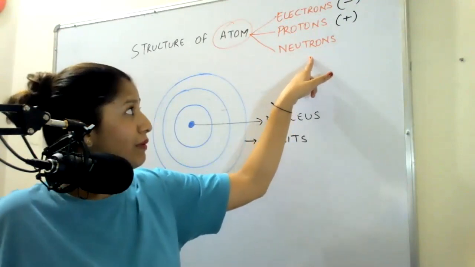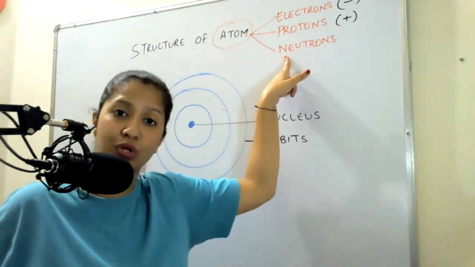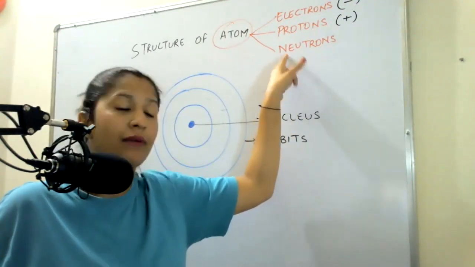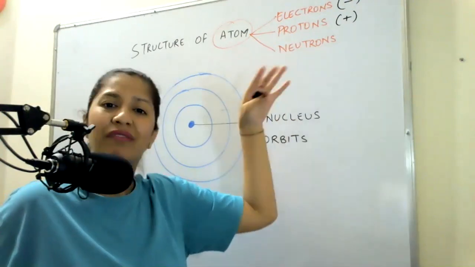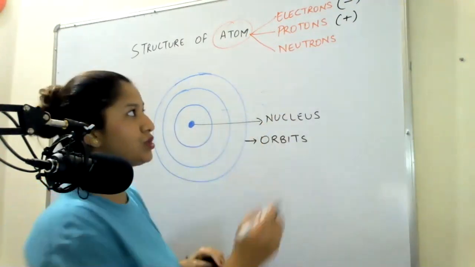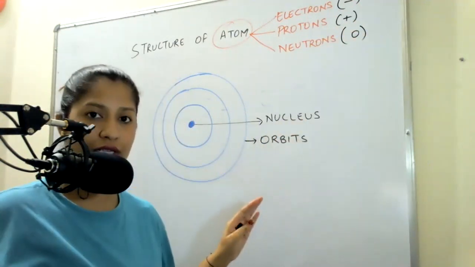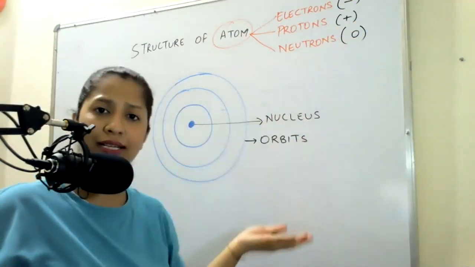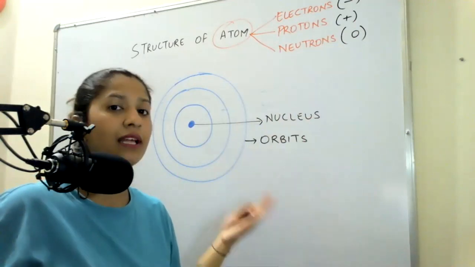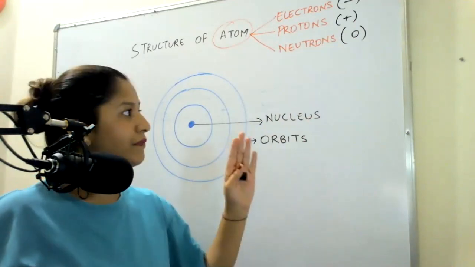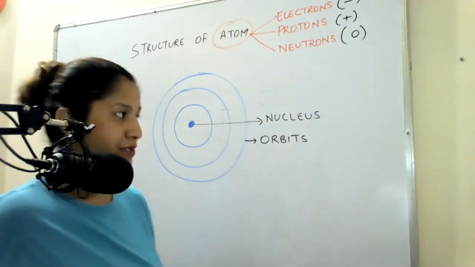Remember again, N means neutrons, N means neutral, it is that part of the atom which is neutral. It has no charge, no positive or negative, so I'm going to write it as zero charge. If it is zero charge, then why is it present? This we will come across as we study further topics of this chapter.